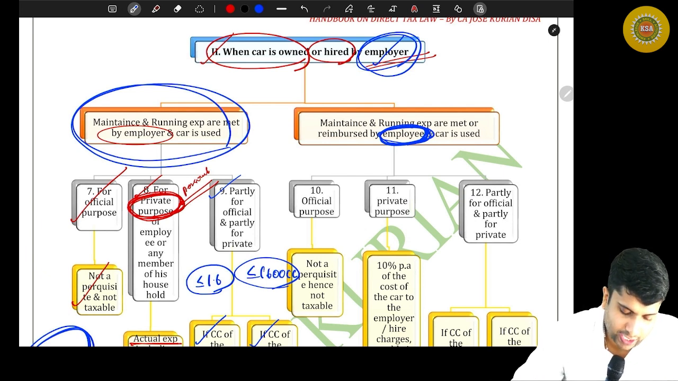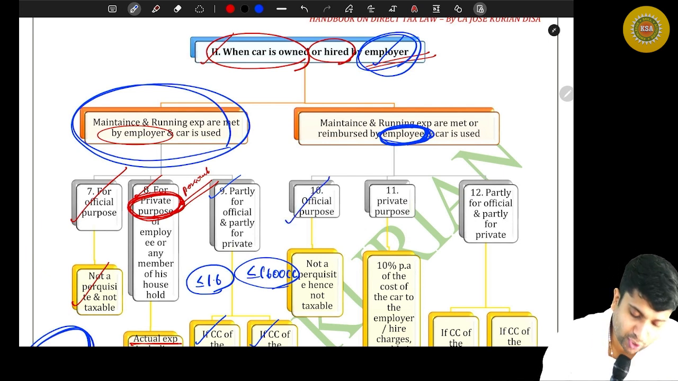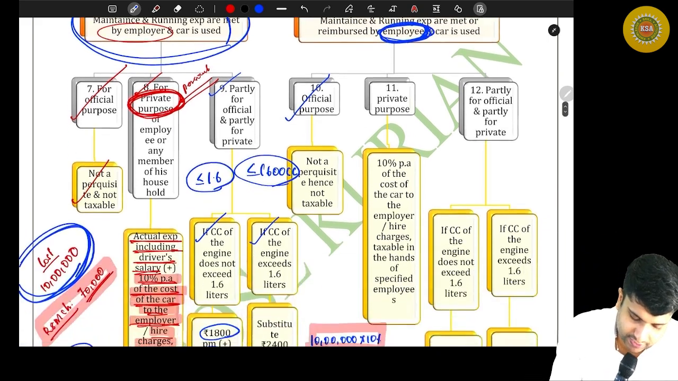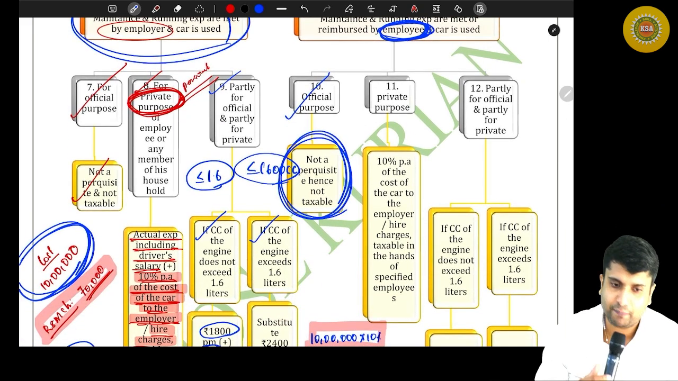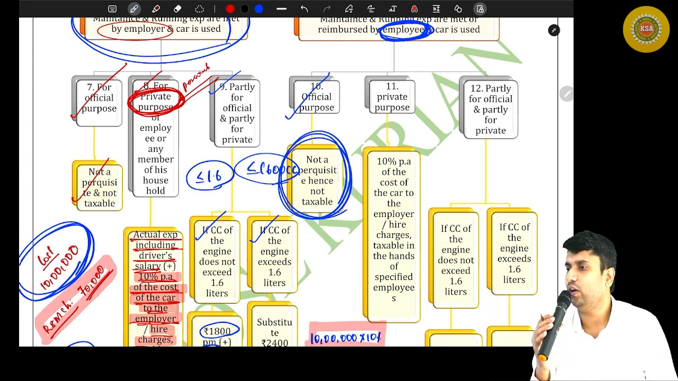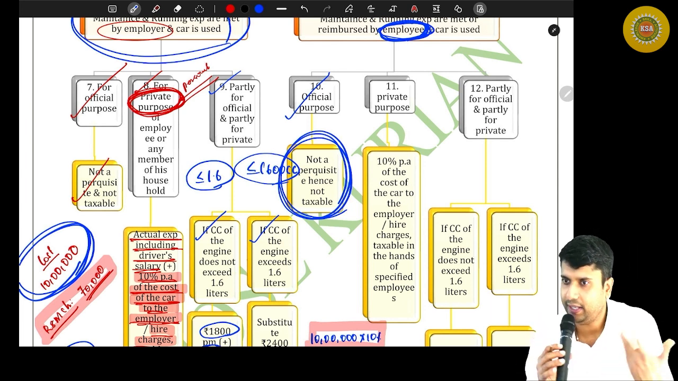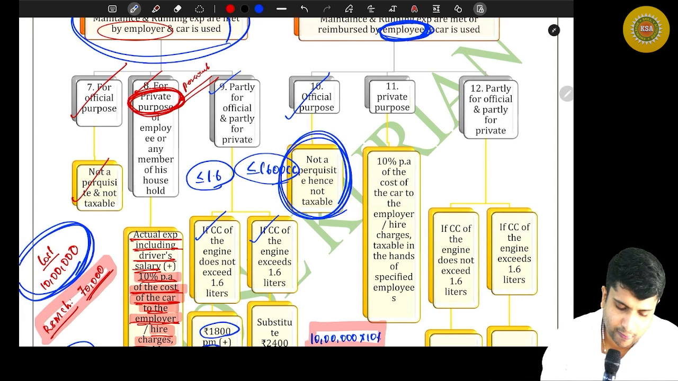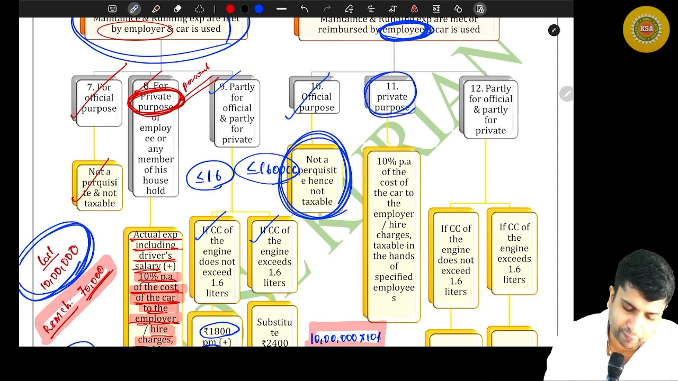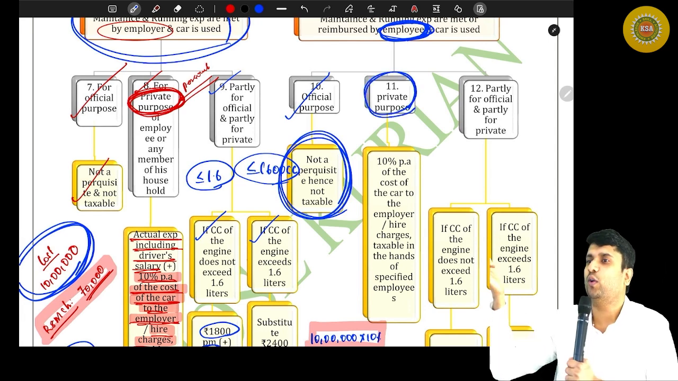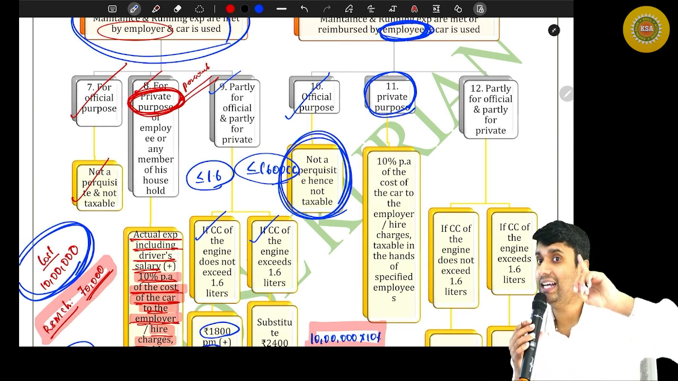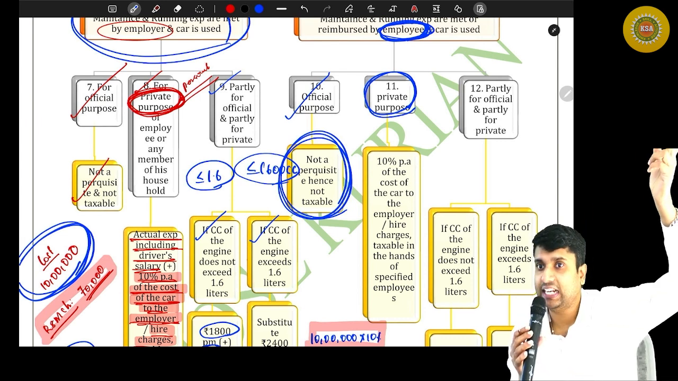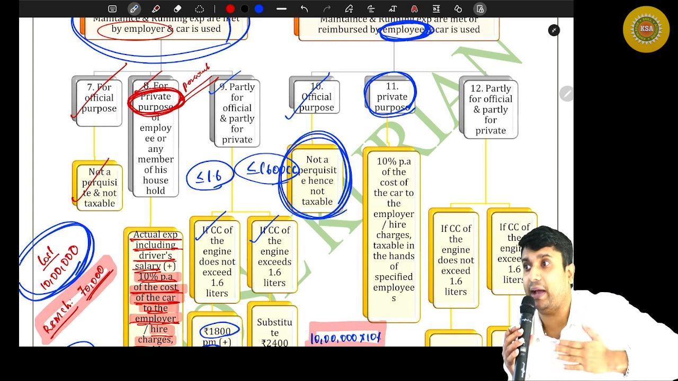Now let's understand how to value the perquisite over here. If it is used for official purpose, then how much is the perquisite? Not at all a perquisite. Why? Because you are using it for your official purpose and nothing shall be taxable. Now, if it is used for private purpose, even without looking at the chart, you can tell me what is the benefit that you are getting? Car owned by the employer, running and maintenance charges met by myself.